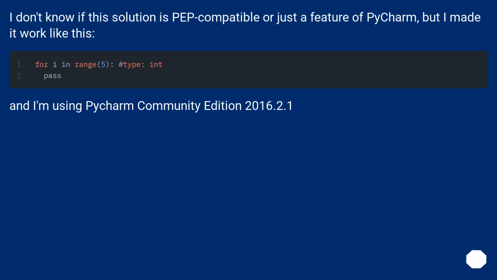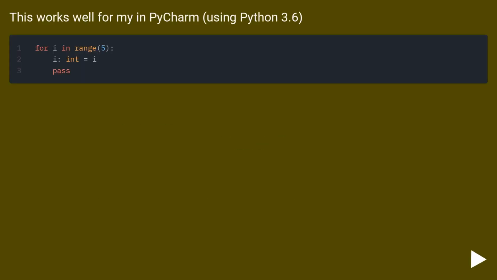I don't know if this solution is PEP compatible or just a feature of PyCharm, but I made it work like this. And I'm using PyCharm Community Edition. This works well for me in PyCharm, using Python 3.6.